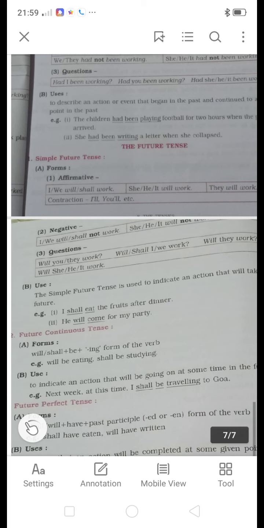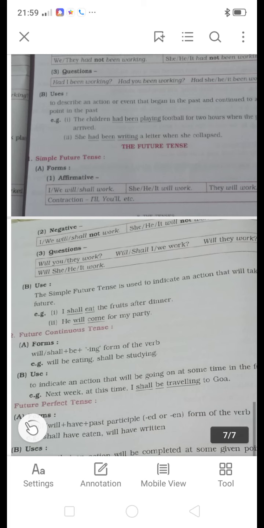First tense, simple future tense. What is the form of simple future tense? Subject plus will, shall plus root verb. For example, he will write a letter.